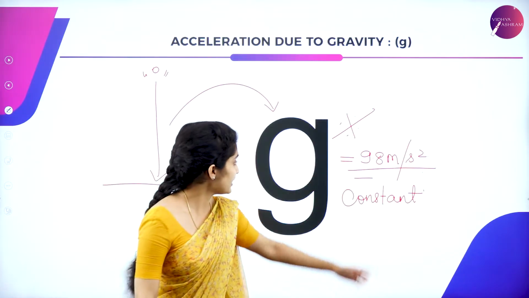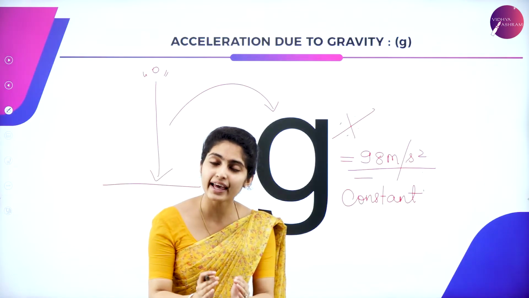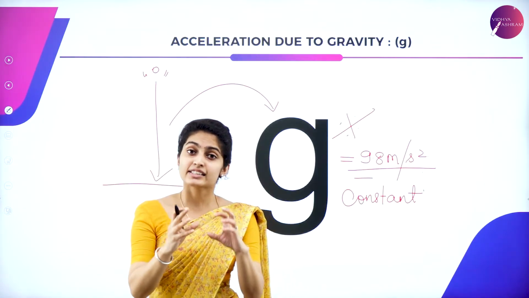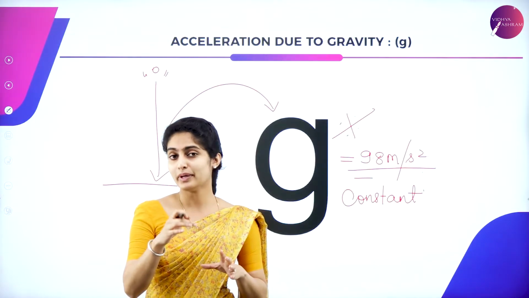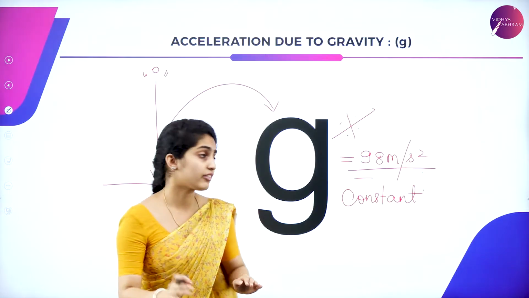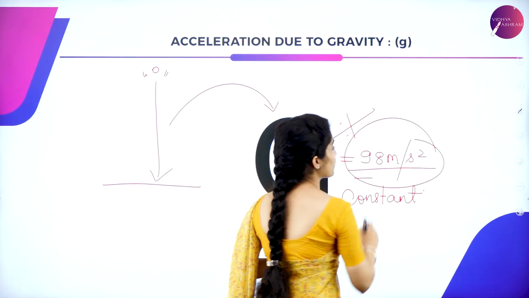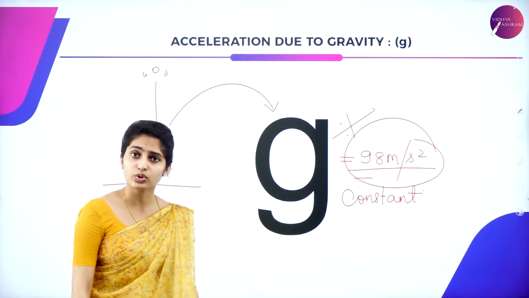This is represented by small letter g, which is given as 9.8 meter per second square, and it is said to be a constant value, which is very helpful for you in numericals. Sometimes they themselves will give you the acceleration due to gravity to be approximately 10 meter per second square. If they are not giving, then this is the value which you are supposed to apply. So this is all about your acceleration due to gravity.